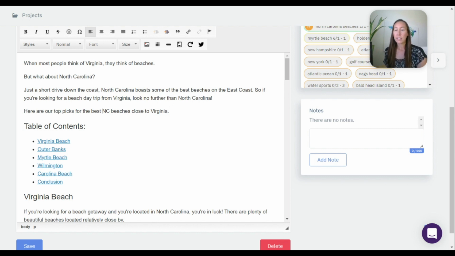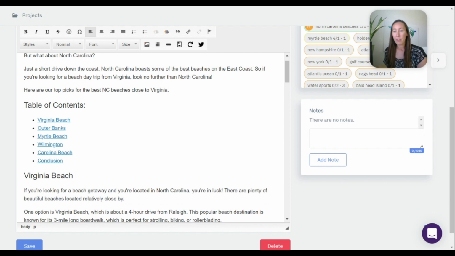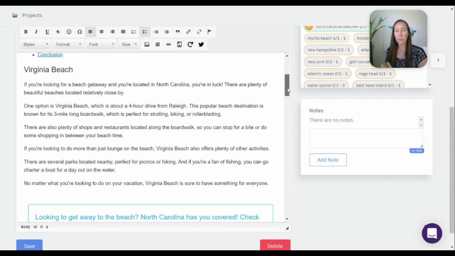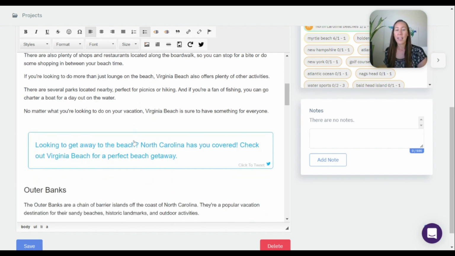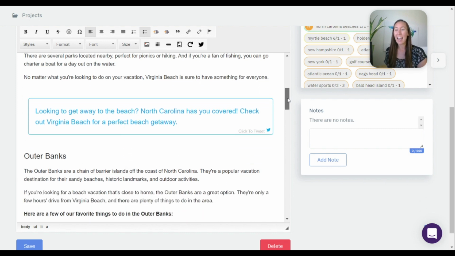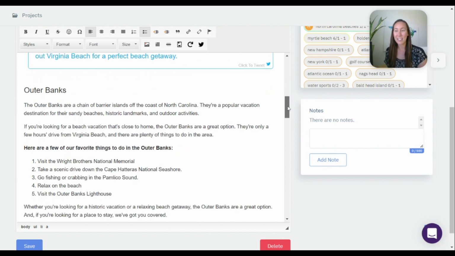So we have our table of contents, and we have a handful of beaches, and then we have a conclusion. Now, one thing I see is Virginia Beach is a beach in Virginia. It's not a beach in North Carolina. So they confused that. But the other four are all in North Carolina. So this is why we got to pay attention to this. So we'll look at that. Now look at this though. They have a click to tweet box. So that's really neat that they just added that in there, and they found some good text for that.